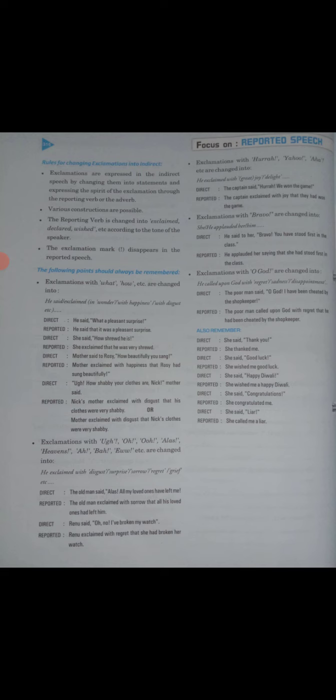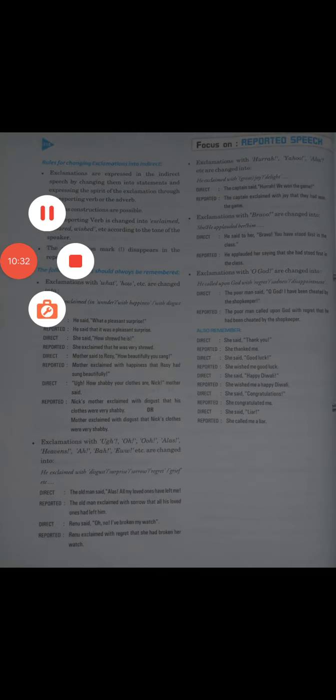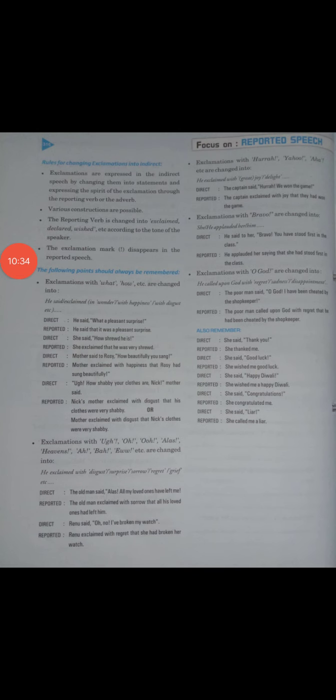You have removed the exclamatory in your indirect sentences. Is that clear? Just go through them, and if any query is there, you can better ask.